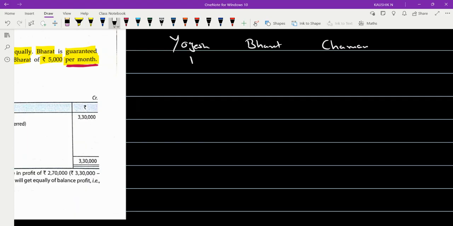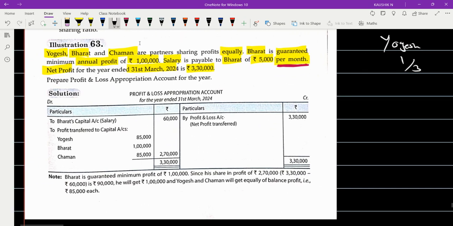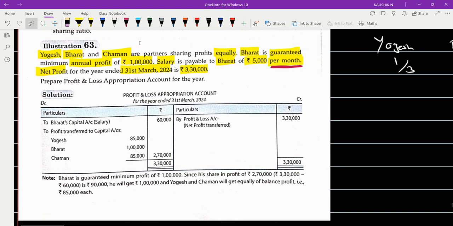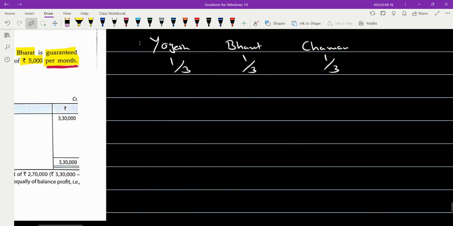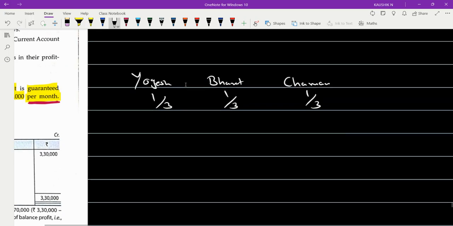What type of partners are they? Equal partners. So 1 by 3, 1 by 3, 1 by 3. Okay. Among these partners, who has been given the guarantee? Who has given the guarantee? Bharat. Very good. Okay. So Bharat is the guaranteed partner.